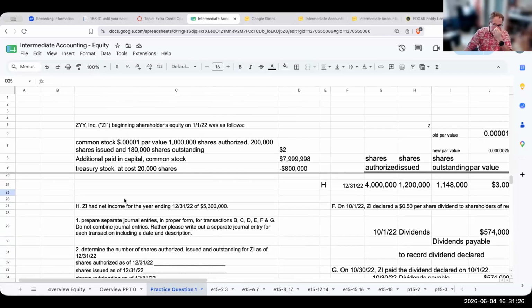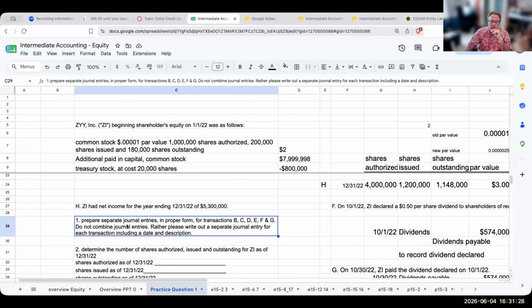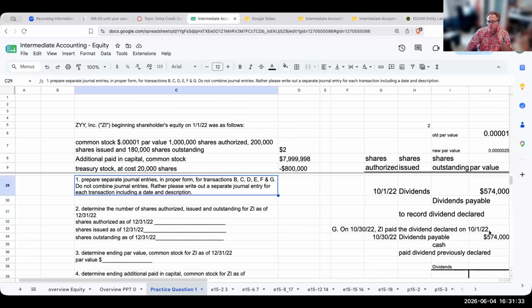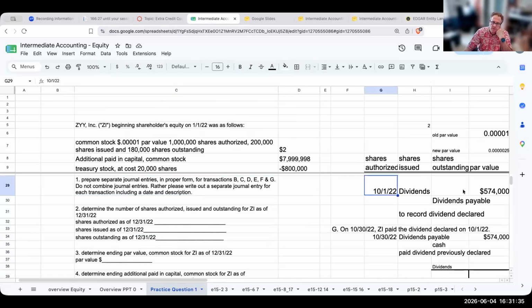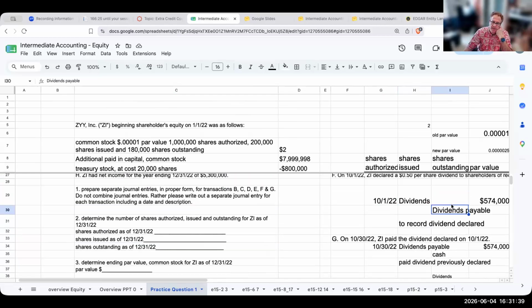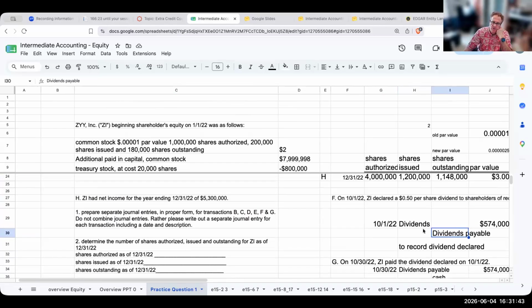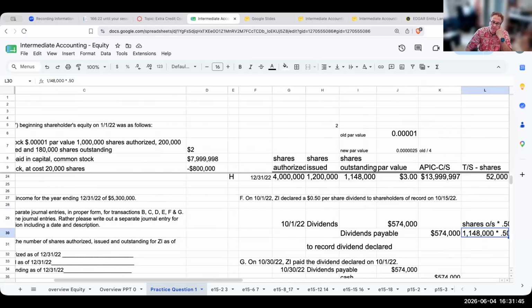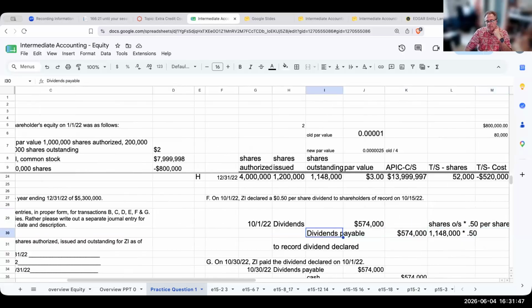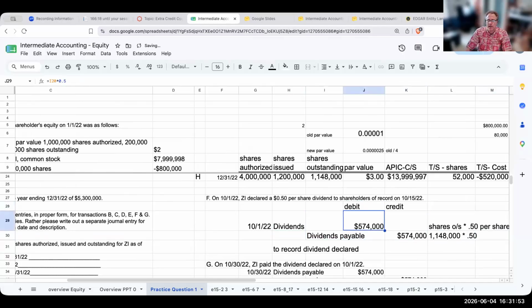Now let's go ahead and make sure we've done everything. We've prepared separate journal entries in proper form. What do I mean by proper form? Date, description, and the accounts you are debiting and crediting. So that's what we're doing. Make sure that when you are going through in my classes, if you are crediting an account, it's got to be indented because over here, the credit is being indented from the debit.